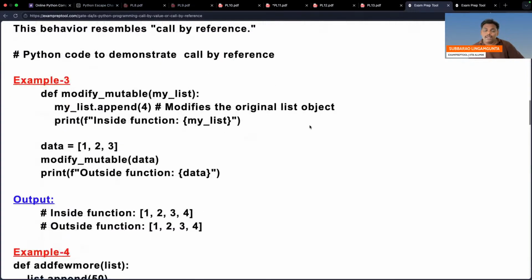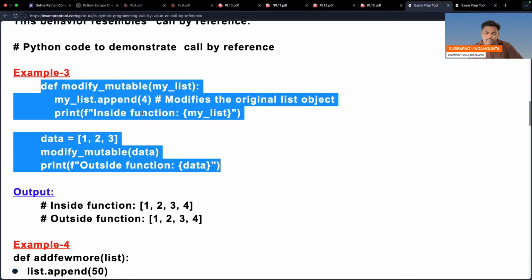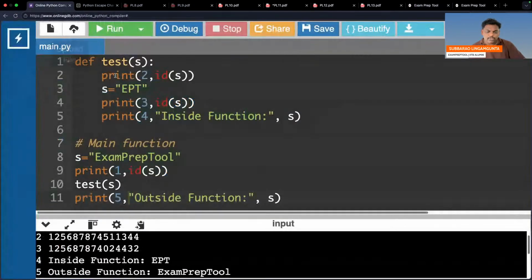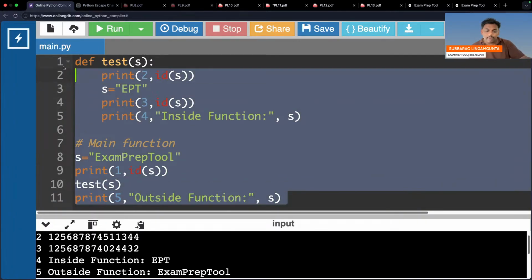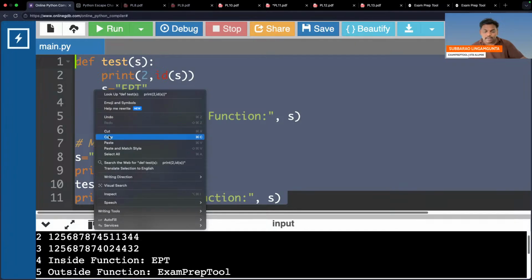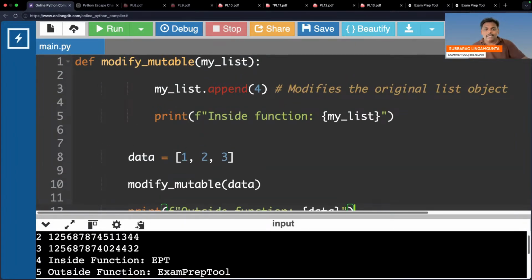One example to get clarity: if originals are affected, it is call by reference. If originals are not affected, it is call by value, right? Can you see this example? I made one example for you, and I can run it also. Because in the examination these will come, so please be careful. In the exam they will play games.